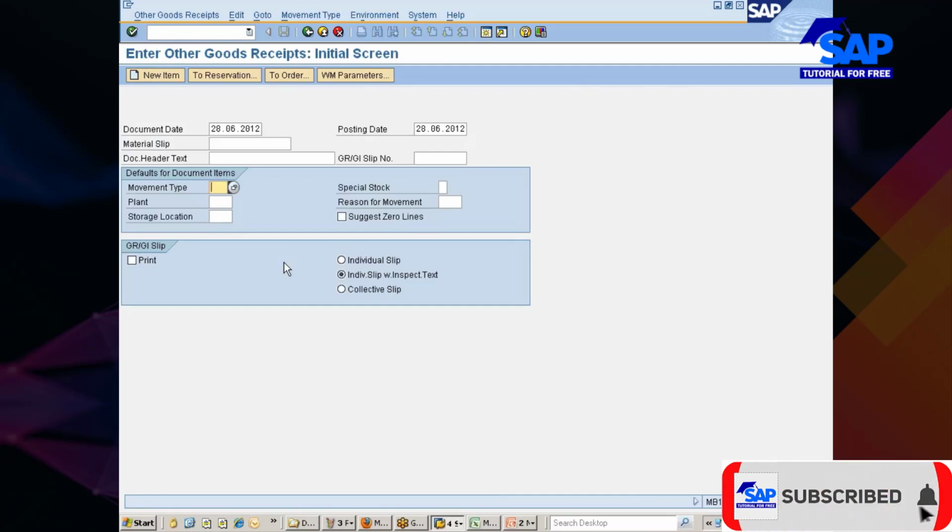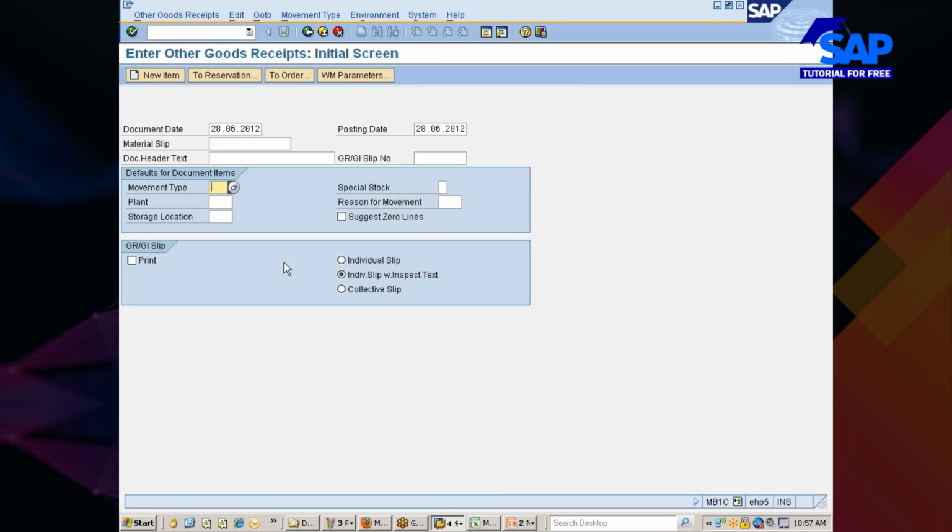Like I said a few minutes ago, if your interviewer asks you what is the movement type for goods receipt without purchase order, don't get disheartened. You can still say, I did not remember the movement type, but I know how to pick up a movement type. How? Keep your cursor in the movement type. Go to menu option movement. What are you doing?